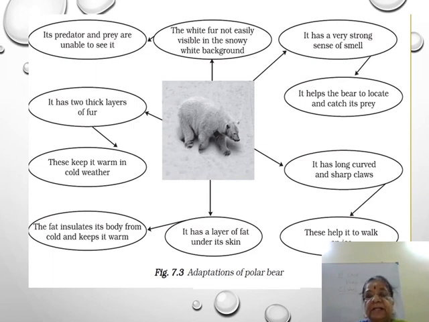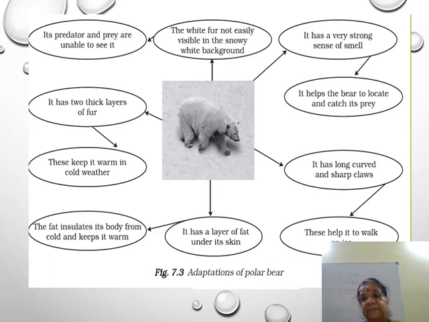Okay? Then it has strong, long, curved claws. It has long, curved and sharp claws. With the help of it, it can walk on the snow. So I repeat, polar bear has long, curved and sharp claws. With the help of it, it can walk on the snow. With the sharp claws it can get a grip.